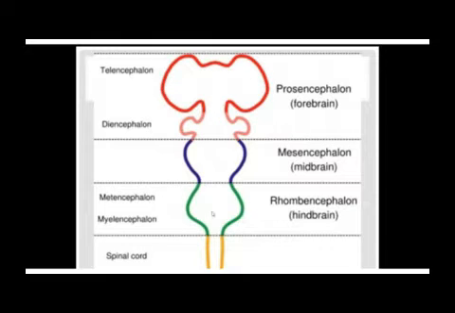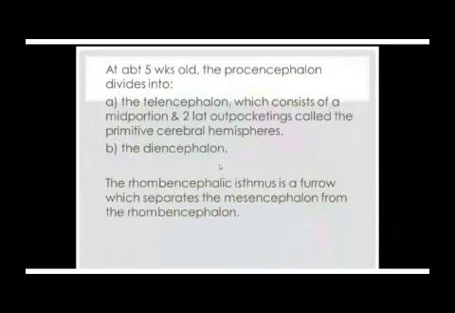Then the hindbrain vesicle also divides into 2. It was originally 1, now it's divided into two. This big one and this narrow one. The narrow one is known as the mesencephalon, and this big one is known as the metencephalon. What about the midbrain vesicle? This one does not differentiate into two, but it just increases in size. So this is what I've been talking about in this slide, about 5 weeks.